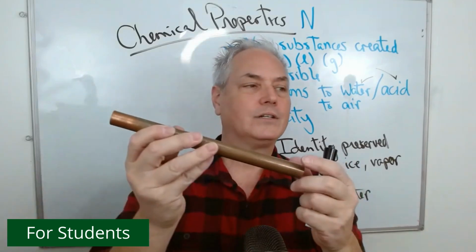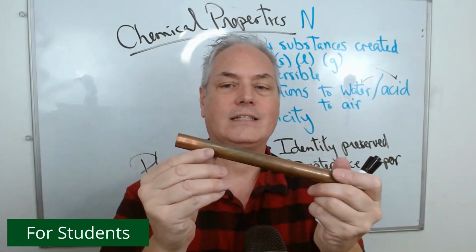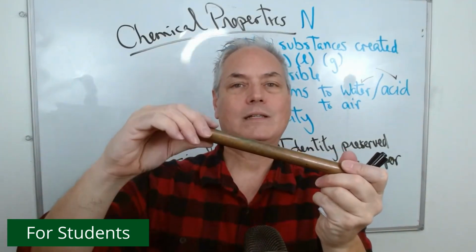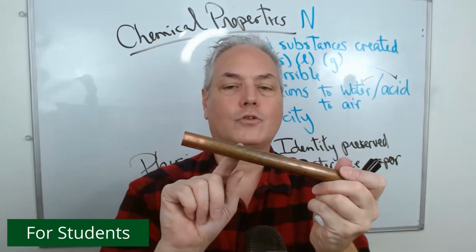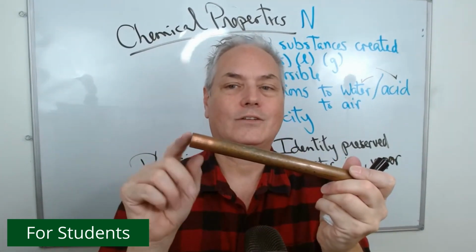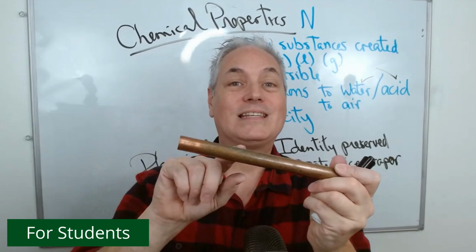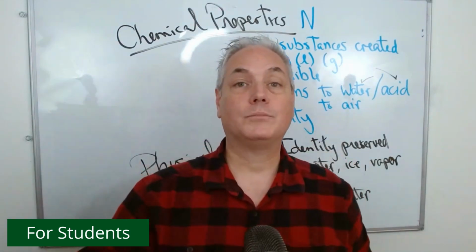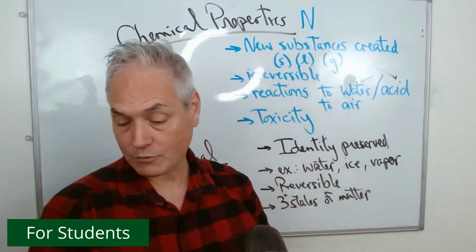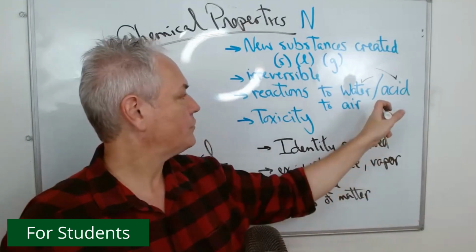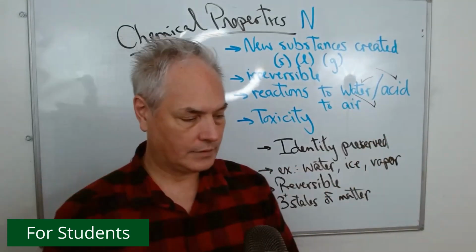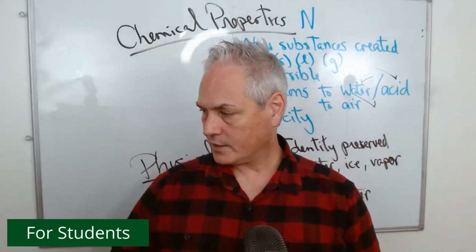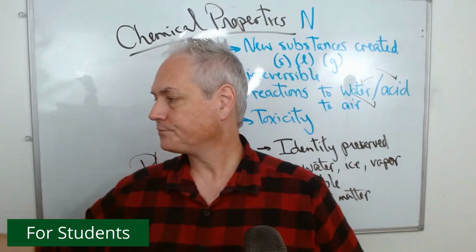Now, when we have a reaction like this, I will sand this material, so you cannot get the copper again. You have to take off a layer because this is an irreversible reaction. So that is a reaction to air like this. Very nice.